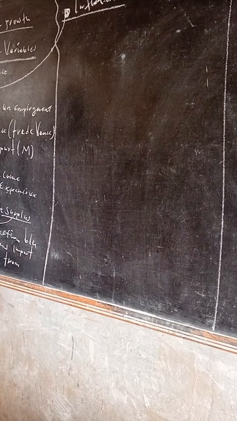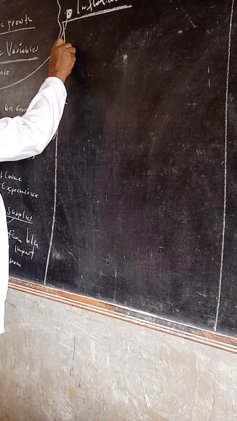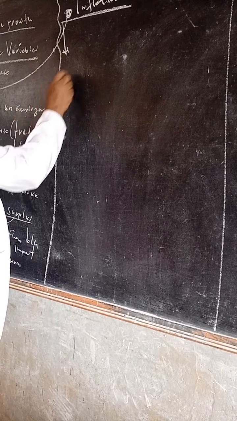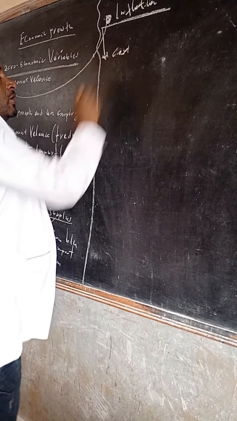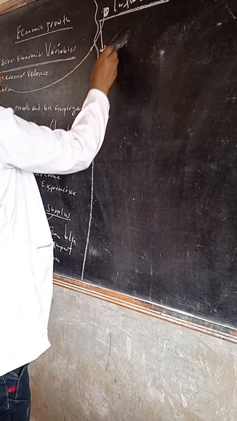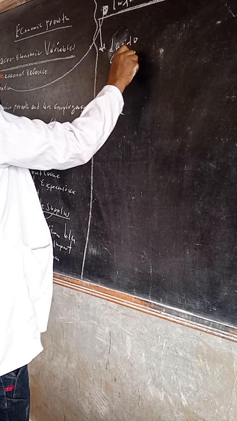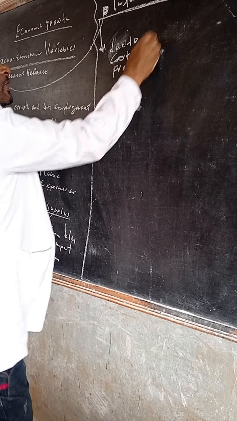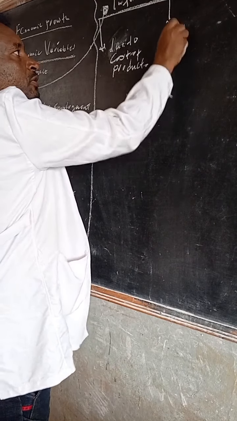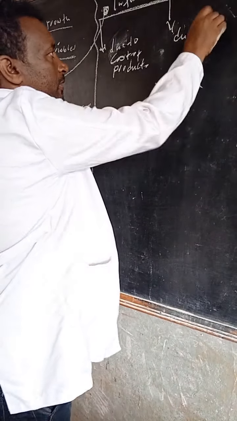Here is the inflation. Now this inflation occurs in two situations. The first one is inflation due to the cost of production. The second one is inflation due to demand.